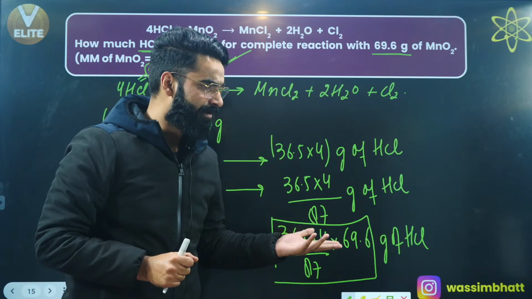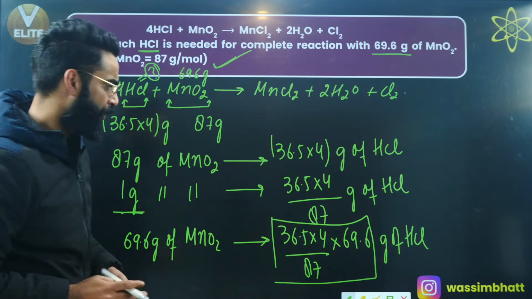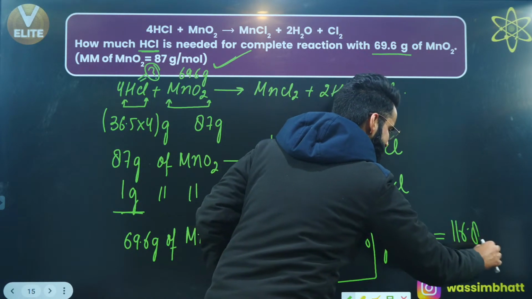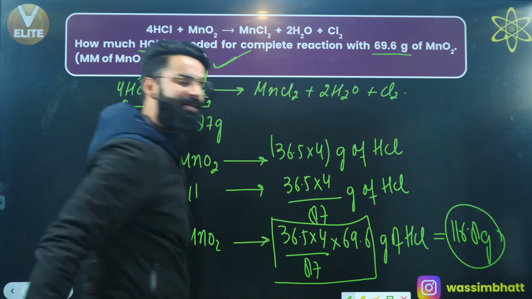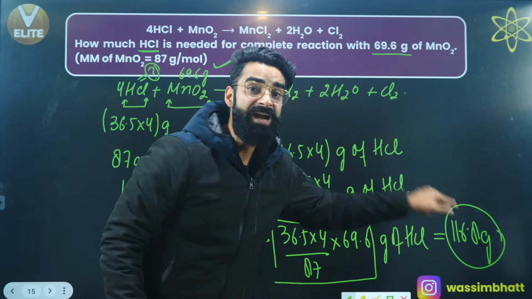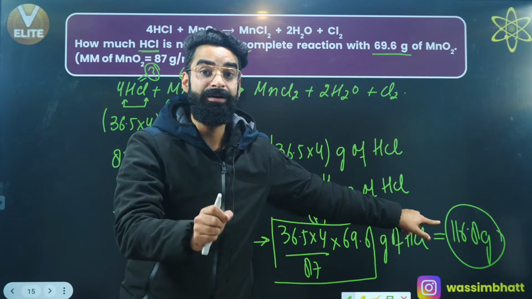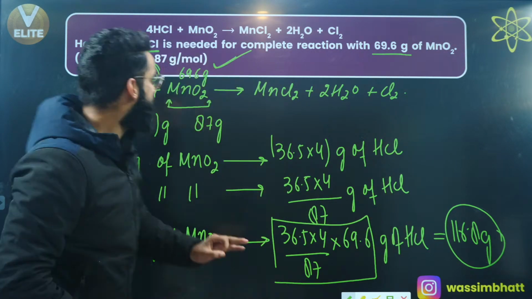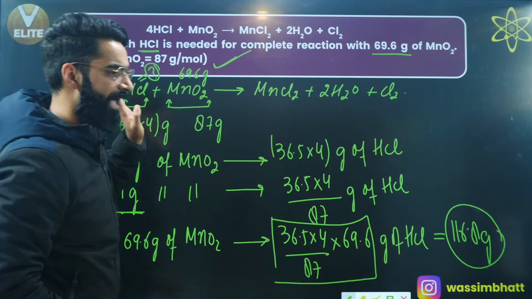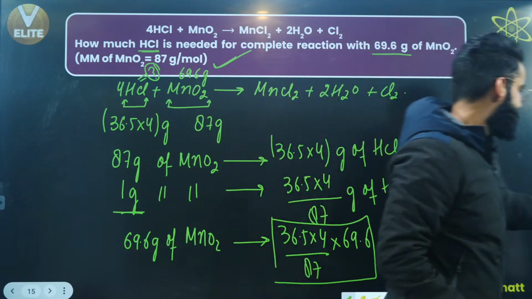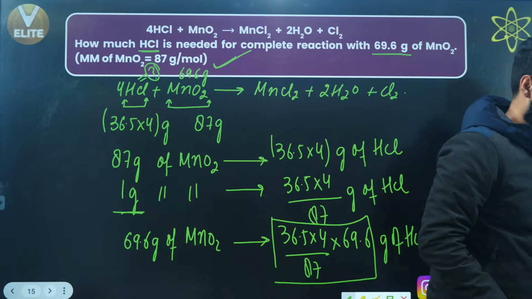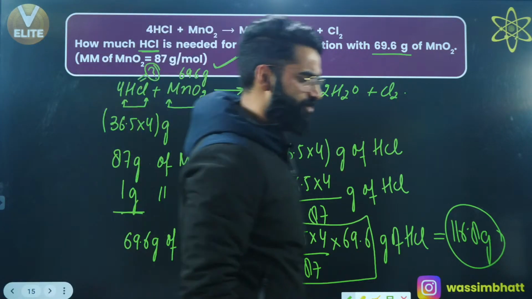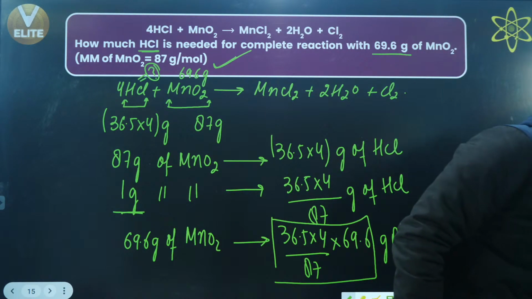And people are saying the value is coming out to be 116.8. So after solving, you are getting it as 116.8 grams. So what is this 116.8 grams? This is basically that mass of HCl which I need to take. This is that much mass of HCl which is required to react completely with 69.6 grams of MnO2. Right? You guys can let me know in the chat if it is clear to everyone so that I can move on to one more.